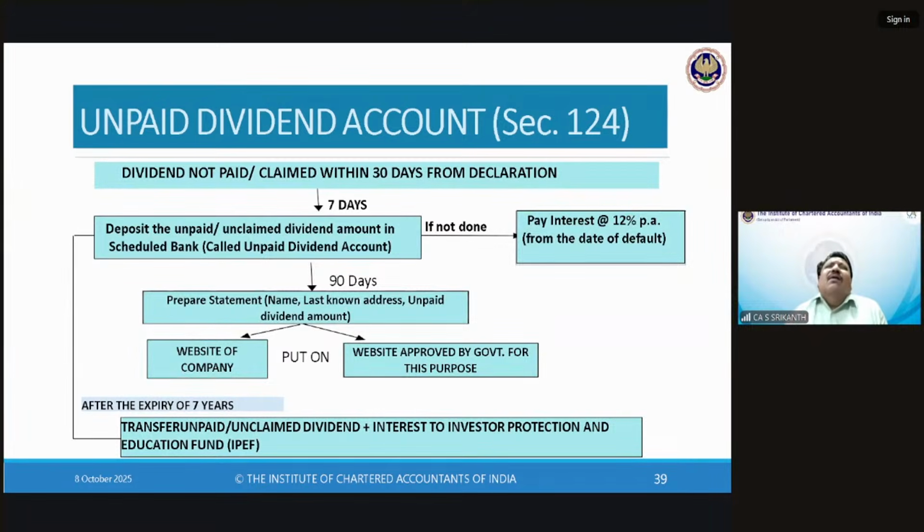In today's electronic transfer scenario, what we normally do is arrive at the dividend, compute it, and send a single email to the bank with an instruction to pay, with the bank account details of every shareholder in an Excel spreadsheet. All they need to do is connect it to their banking software, and the software will take care of it and transfer.